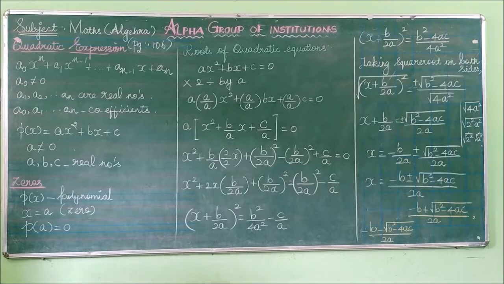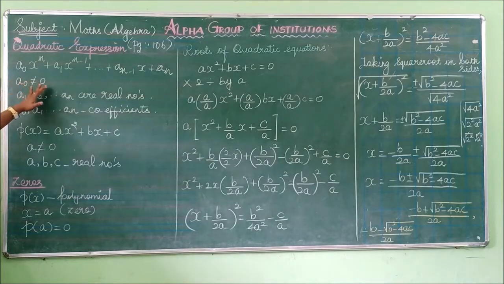So listen to the main topic, quadratic expression. What do you mean by quadratic expression? An expression of degree n in variable x is denoted by a0 x^n plus a1 x^(n-1) up to a(n-1) x plus an.